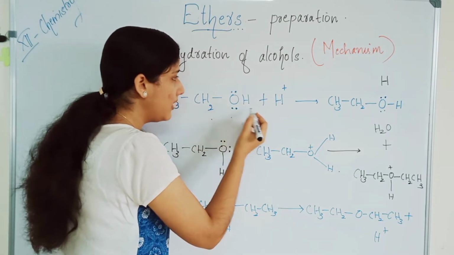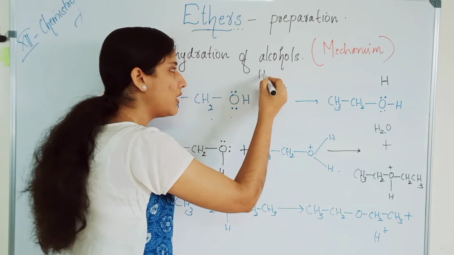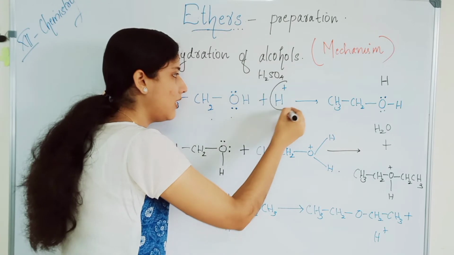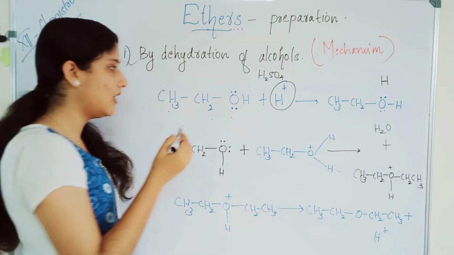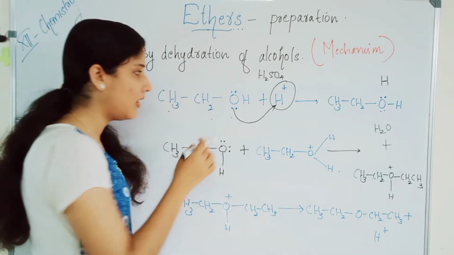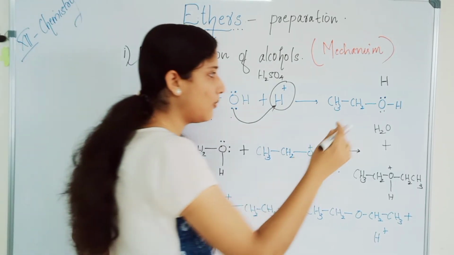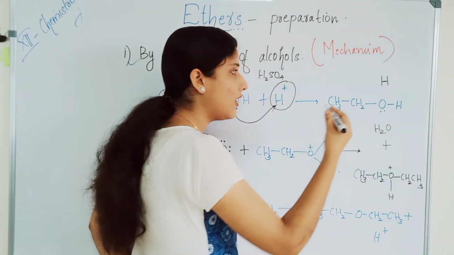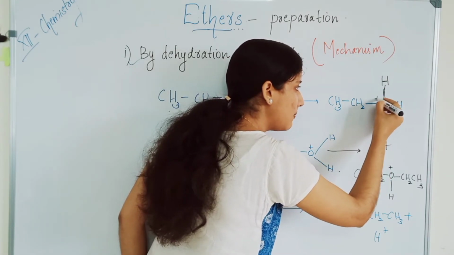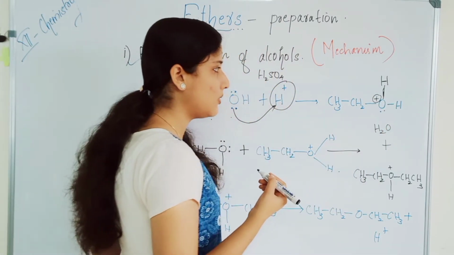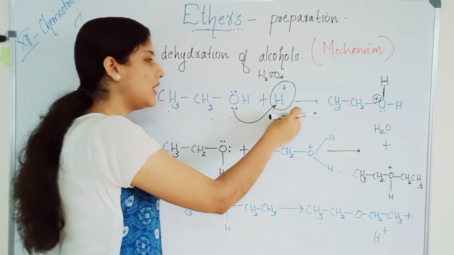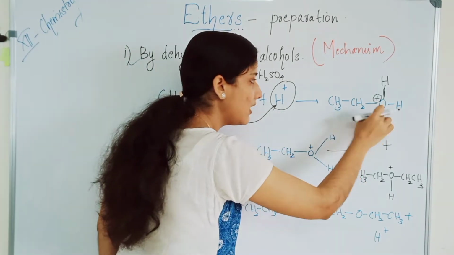H2SO4 will give H+ ion. First, the lone pair of oxygen will attack this H+ and you will get protonated alcohol. That means hydrogen will attach to this oxygen and oxygen will get a positive charge. Understood? First step is the protonation of alcohol.